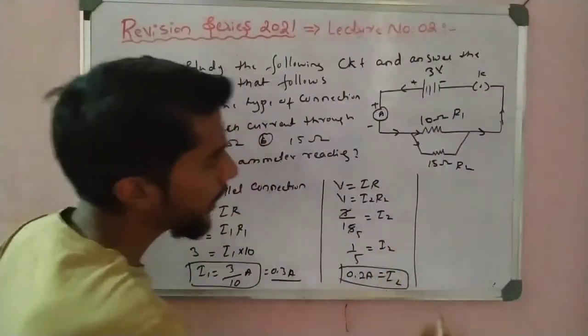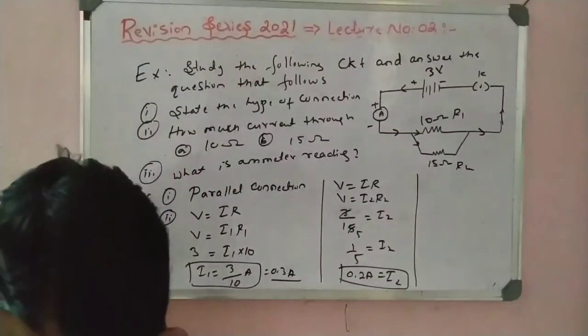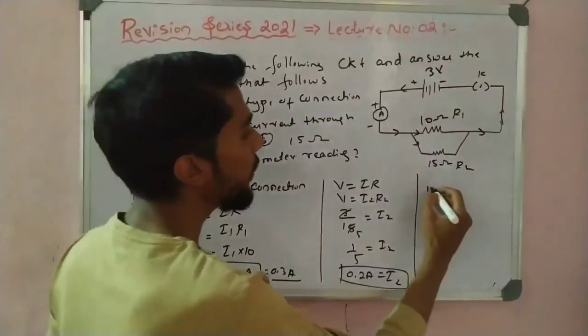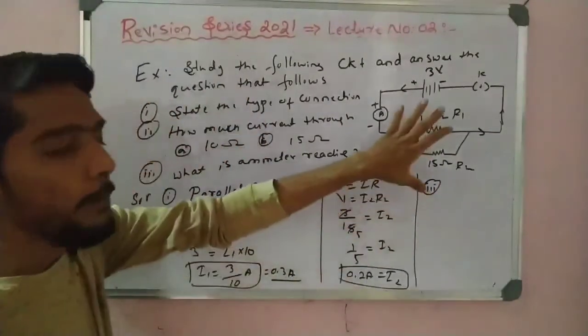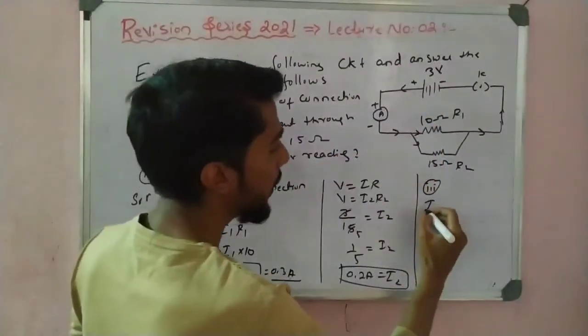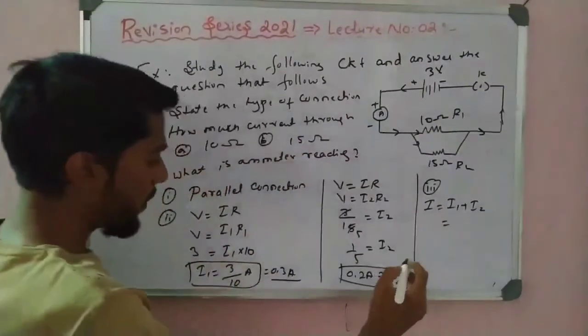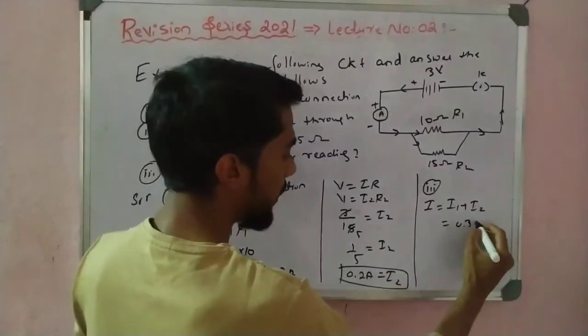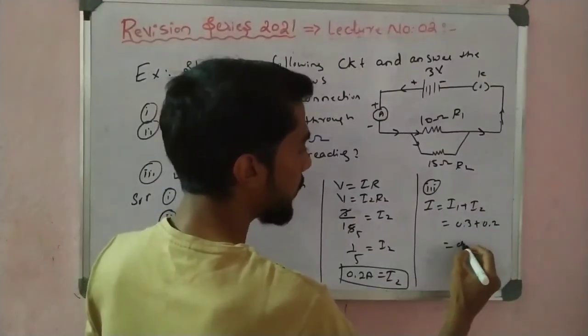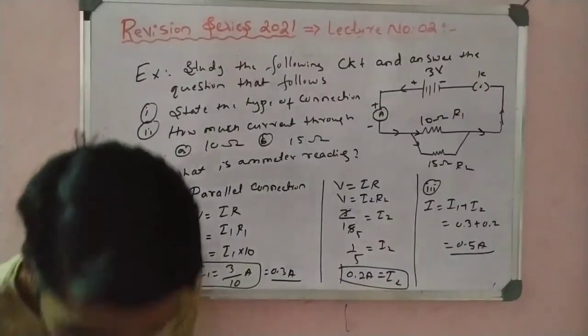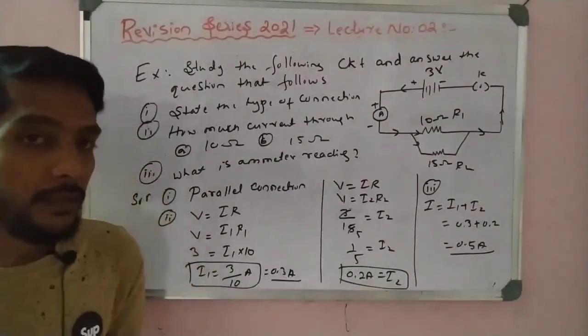Okay, you have to calculate this. That is very important, you have to remember. So what is the ammeter reading here? The ammeter reading is the total current. Parallel means total current. Total current is I1 plus I2, I1 is 0.3, here 0.2, so it is 0.5 ampere. So students, these are very important questions you have to practice at home.